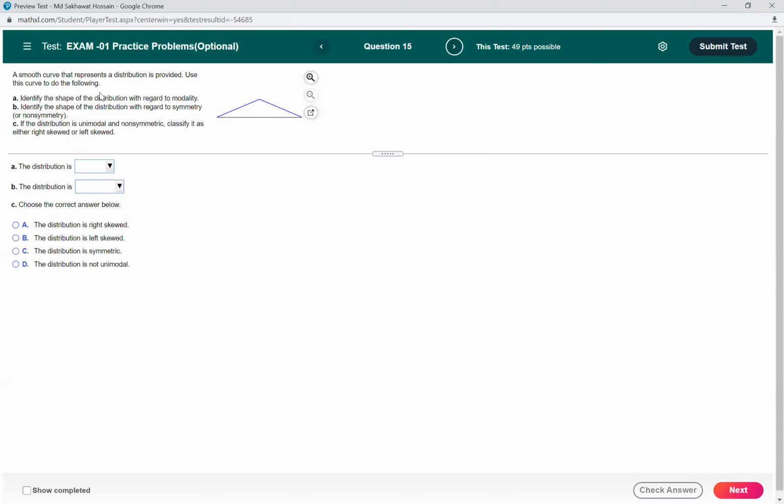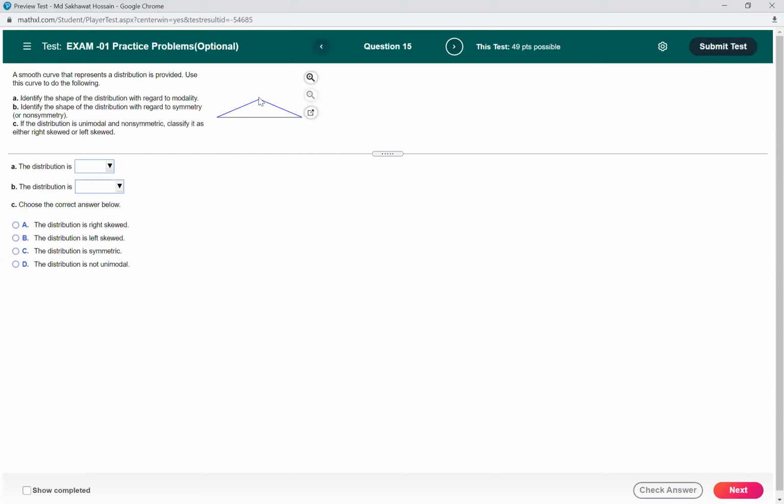So here we are given a smooth curve that represents a distribution, and the distribution is provided. Use this curve to do the following. So first you need to identify the shape of the distribution with regard to modality. That means whether the distribution is unimodal, bimodal, or multimodal.